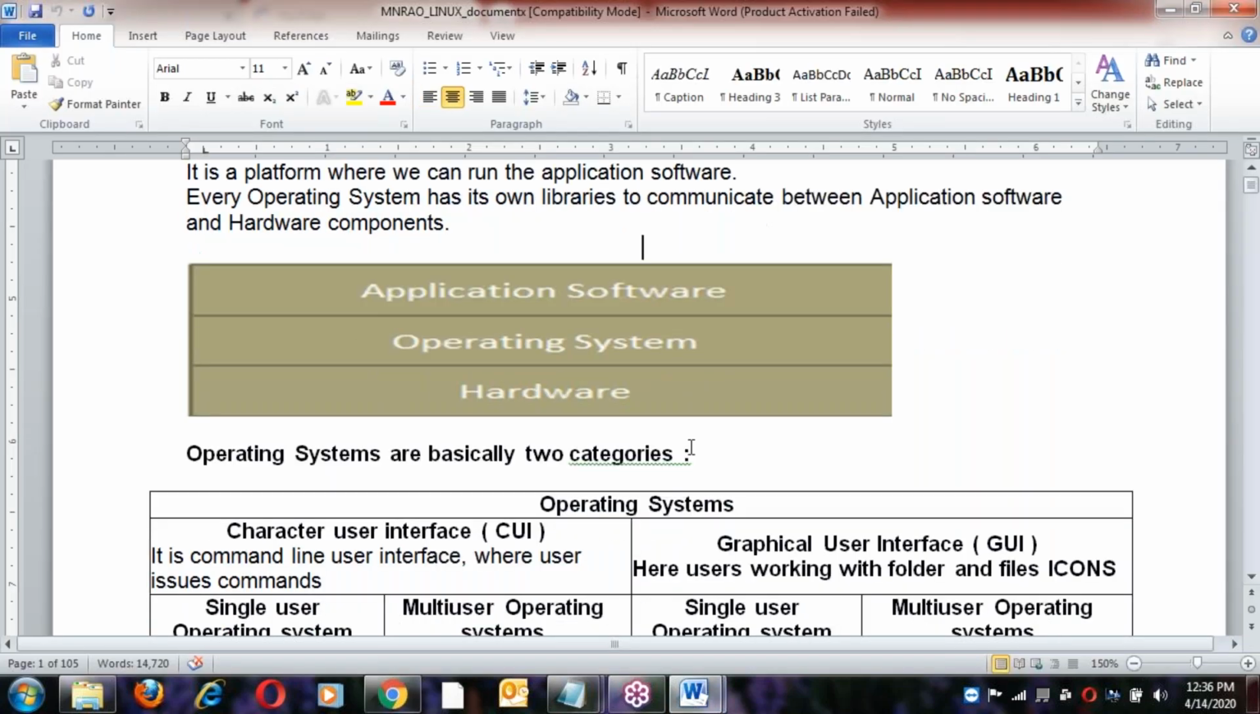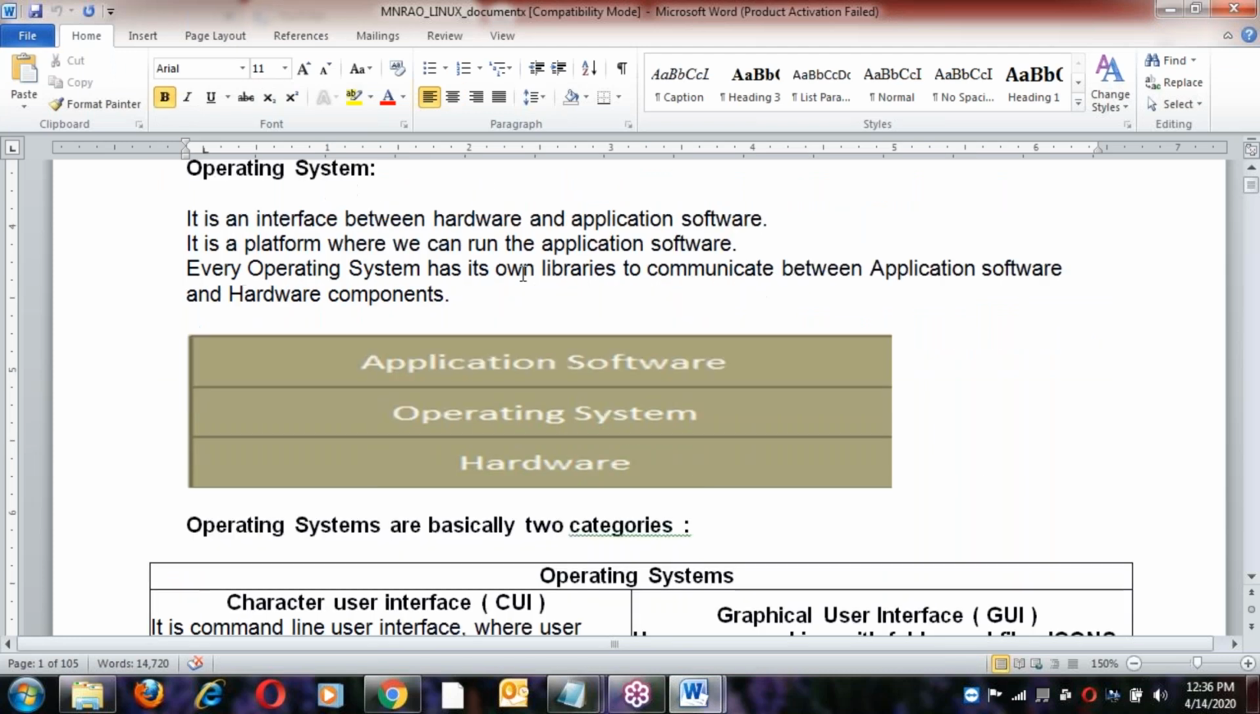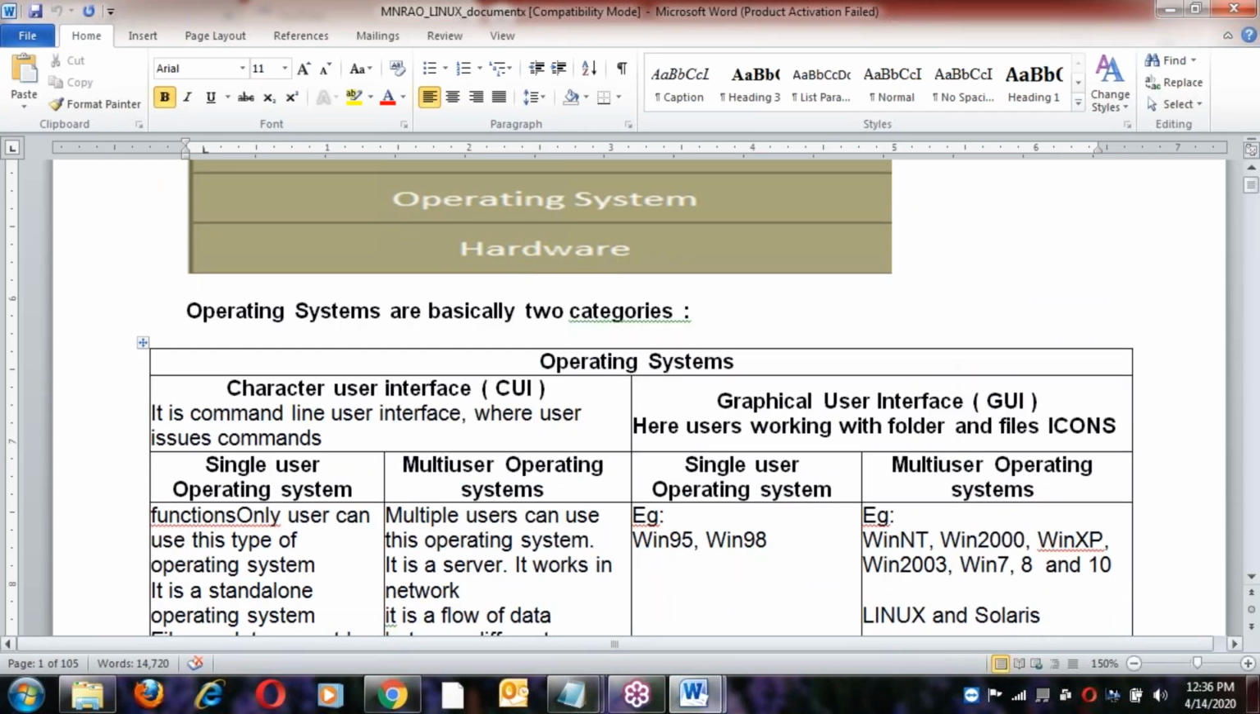So this is what we have discussed till now. Everything is in a document, correct? Next topic.